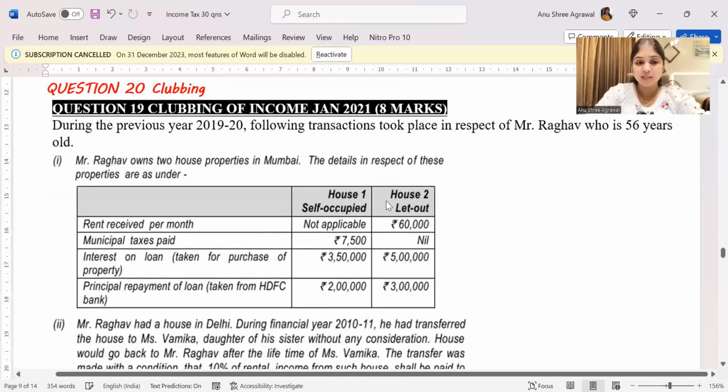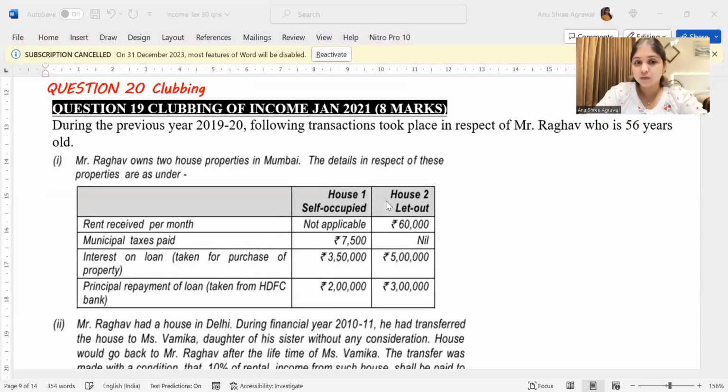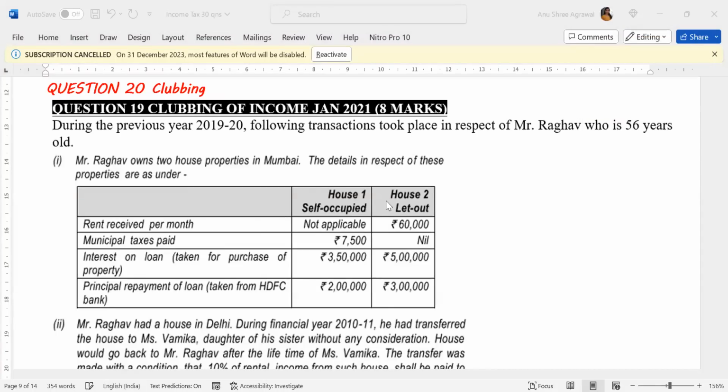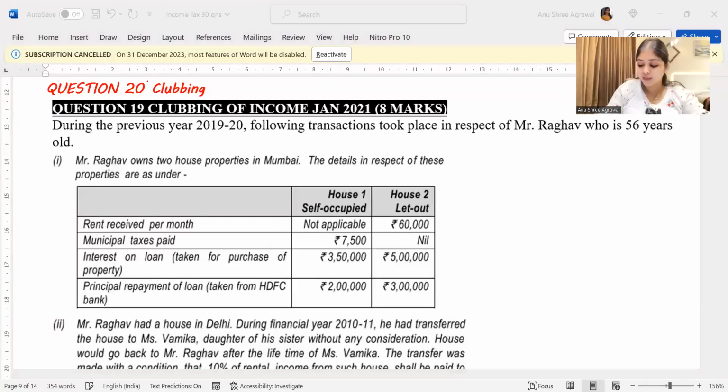We are coming to question number 20 now. Are you ready with question number 20? Yes, shall we begin, guys? We're done with total income, we're done with basic concepts, residential status. Then we have discussed the scope of total income. We have seen questions from exempt income, section 10AA and all. Then we have seen a good number of questions from each of the 5 heads of income. Now coming to question number 20.